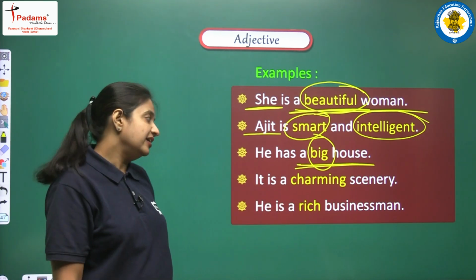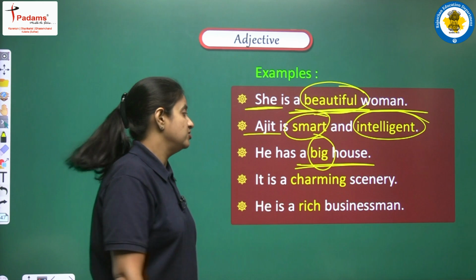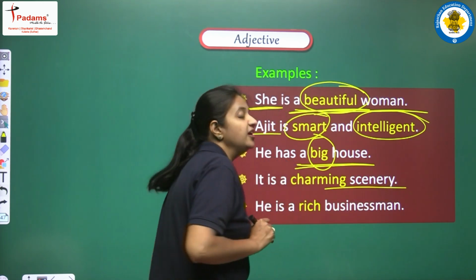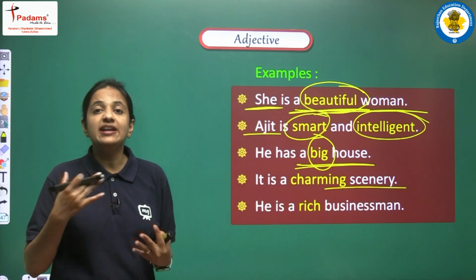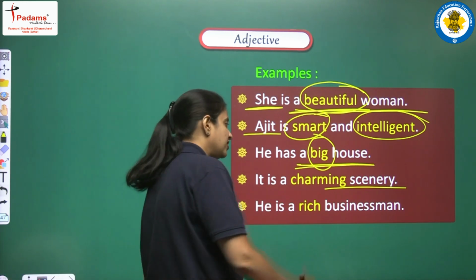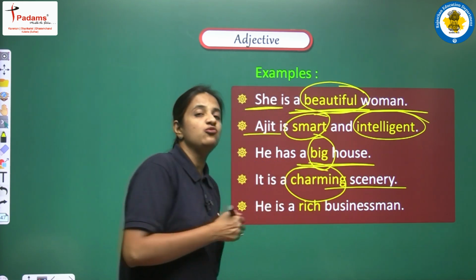Next sentence. It is a charming scenery. So here we are talking about one scenery. Here we are talking about one natural scene, we can say, and we are saying that that natural scenery is very charming.